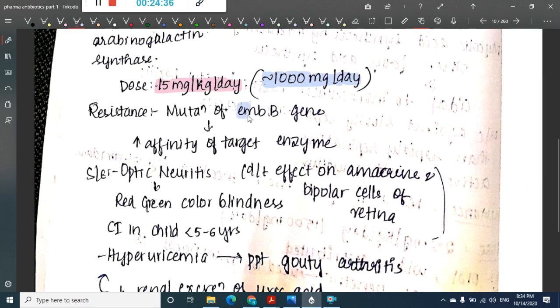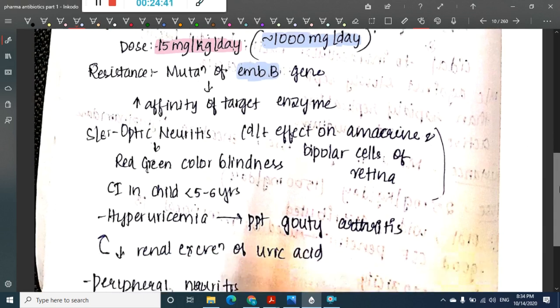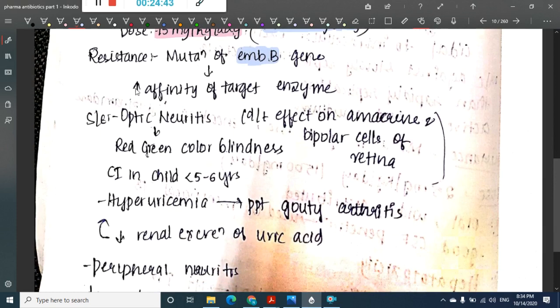Resistance is associated with EMB gene mutation, and here there is increased affinity of the target organ. It causes side effects like optic neuritis. Because of this optic neuritis, it causes red-green color blindness.